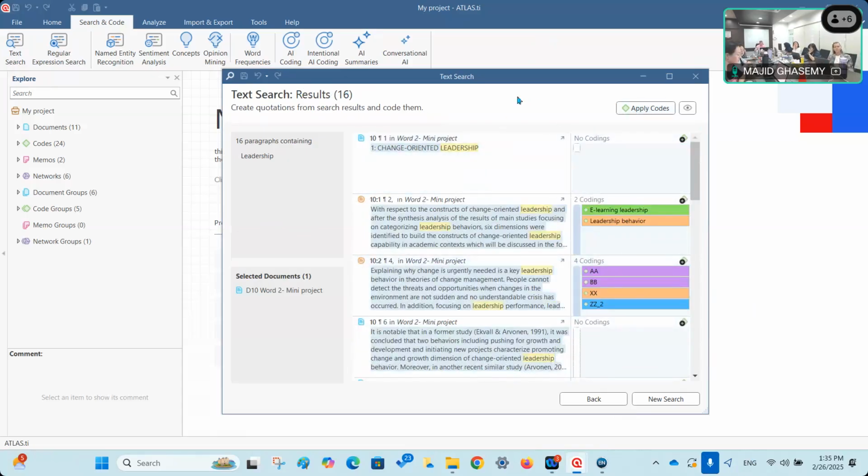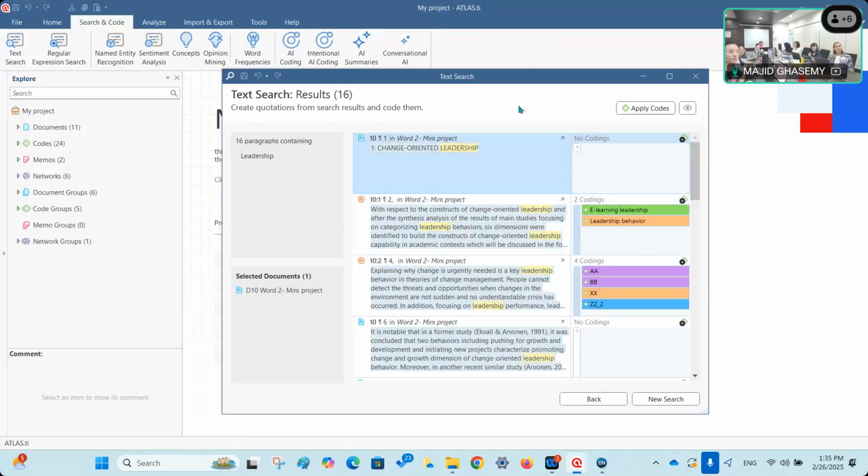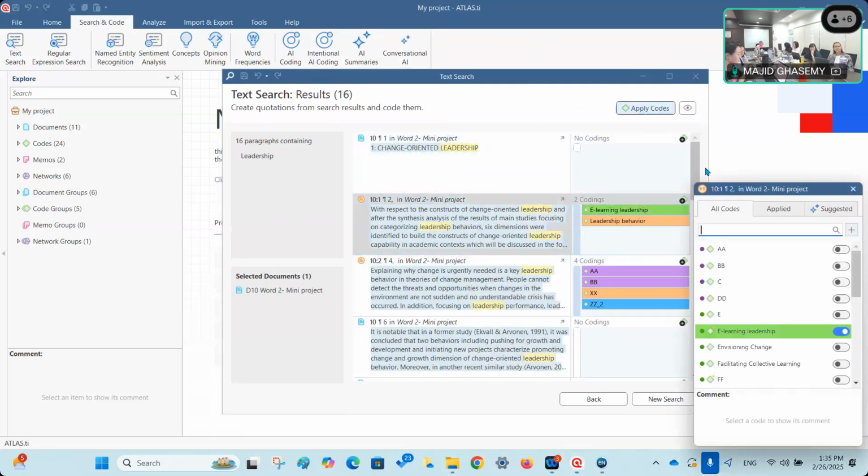Now you can apply some codes to this, all right? Let me see whether I can delete this from the search results. It doesn't allow me to delete this particular one, but it's okay. Let me just focus on the next one. So I select the second one, I click on that and then I click apply codes.